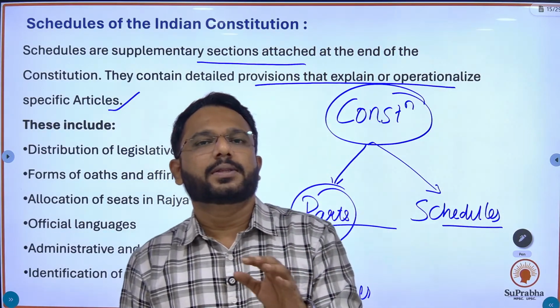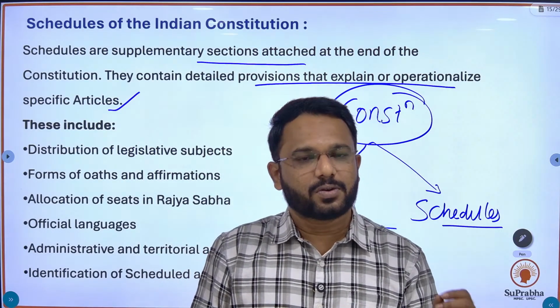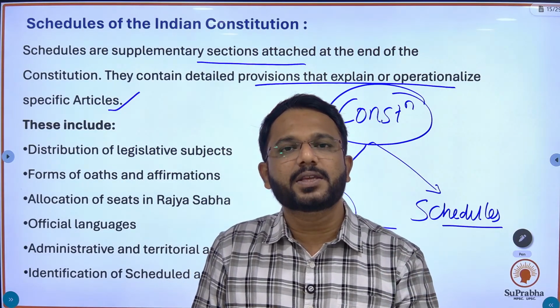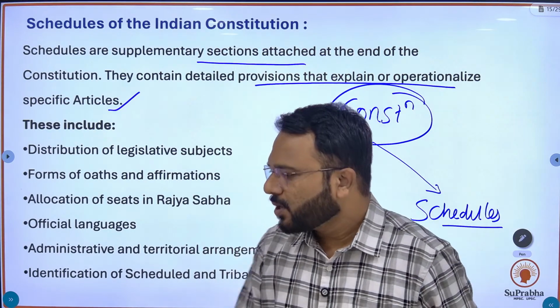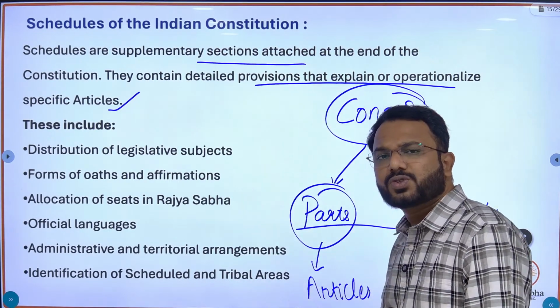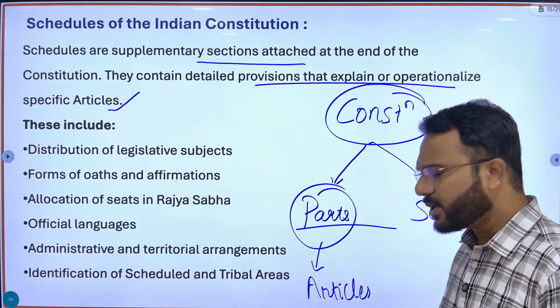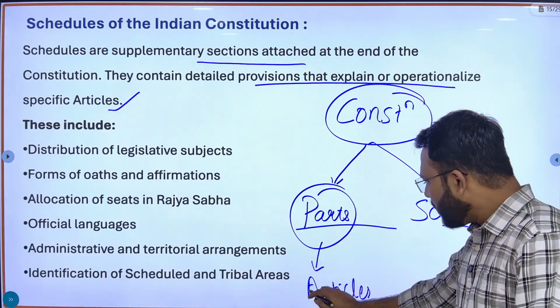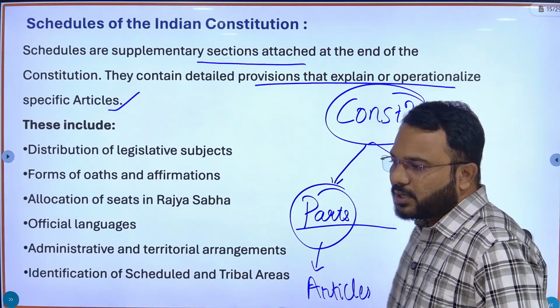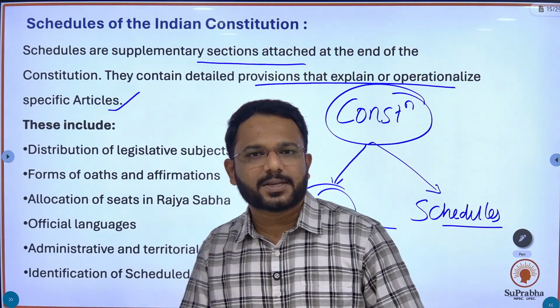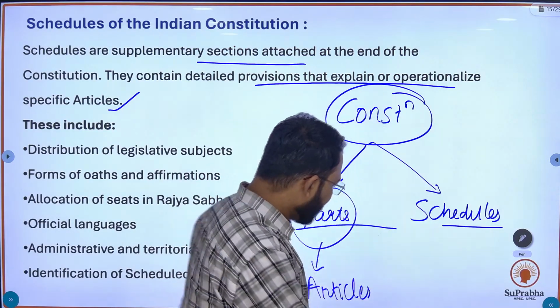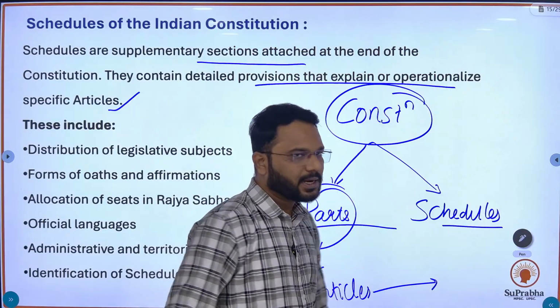As you all know, our Indian constitution is already the lengthiest written constitution of the world, the world's most comprehensive detailed document. So to avoid such things, some details or information related to these articles are placed in the schedules.